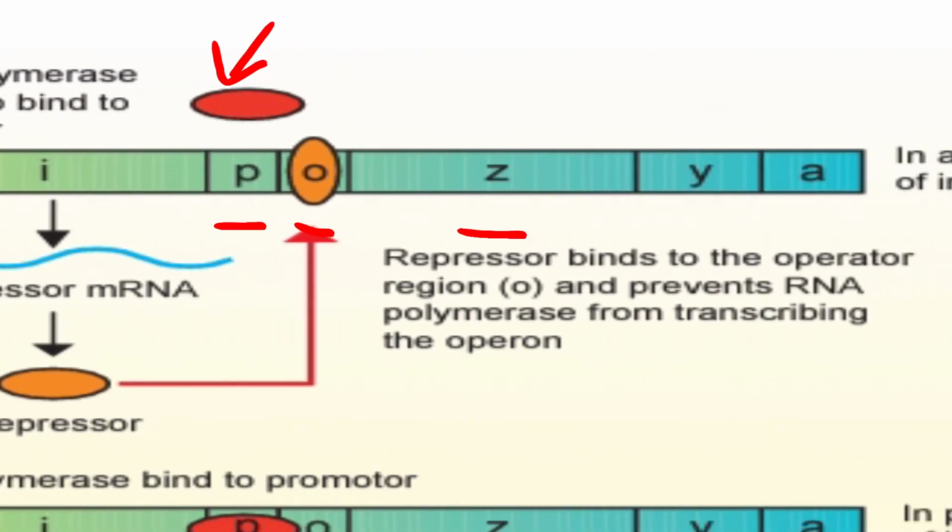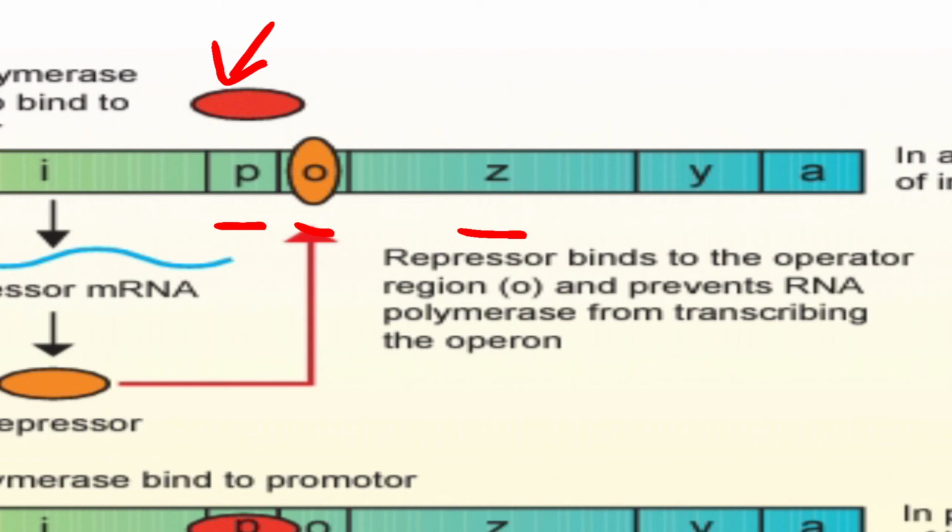So these are the enzymes LAC Y, LAC A, LAC Z involved in this LAC operon, and now the repressor binds to the operator region O and prevents the RNA polymerase from transcribing the operon. So this is the repressor.